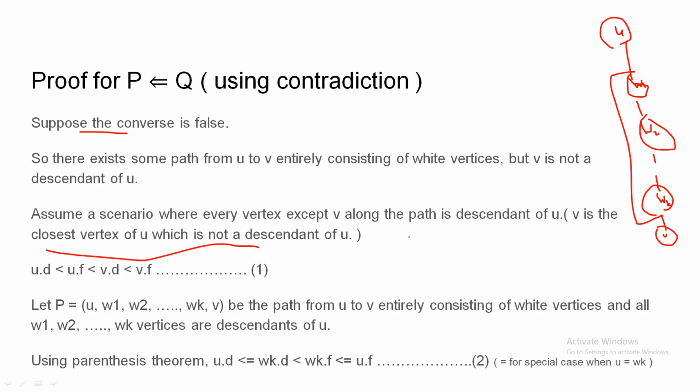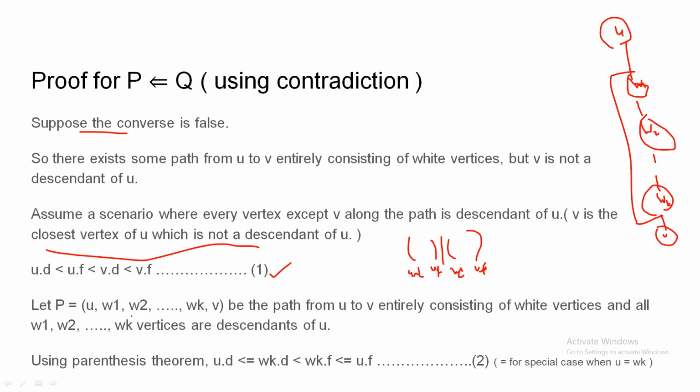So because V is not a descendant of U, this will be a disjoint pair of parentheses. So we can say that this is U.d, the discovery time of U, U.f, the finishing time of U, V.d, the discovery time of V, and V.f, the finishing time of V. So both are clearly disjoint. So this condition shows that V is not a descendant of U.